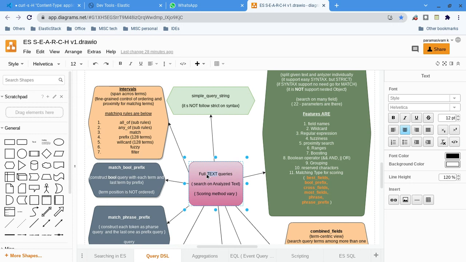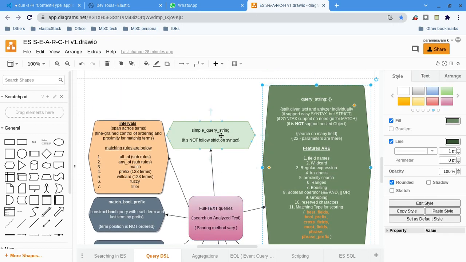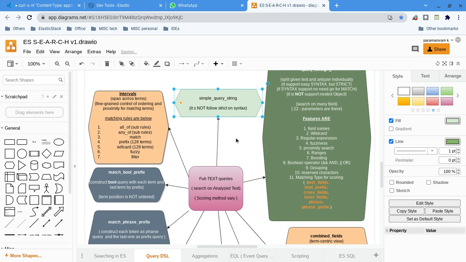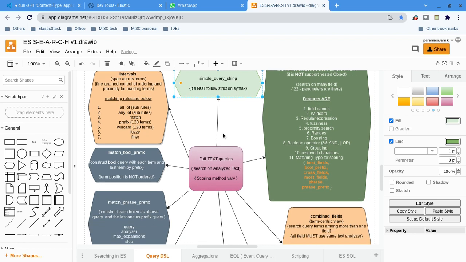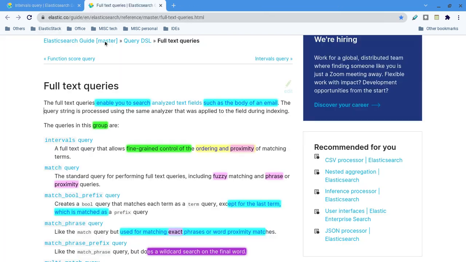Now this group of queries we call the full text query. That term is called full text query, and in it there are several groups. We already have videos for query string and simple query string, which we have already posted on my channel. Now we will see what intervals is. Let's talk about other stuff later. Of course, I will show the demo as well.